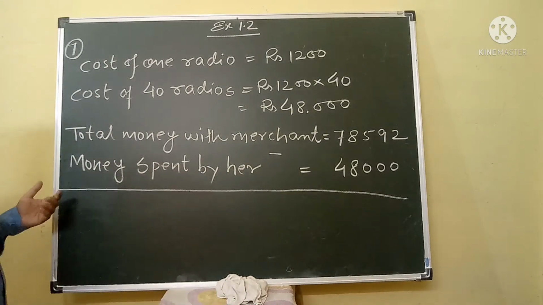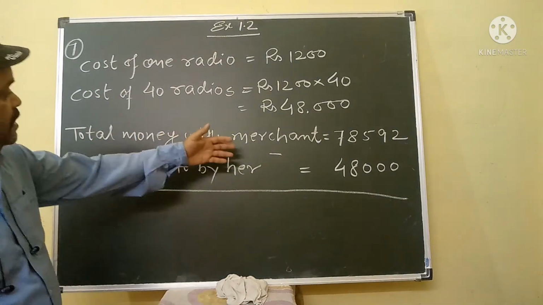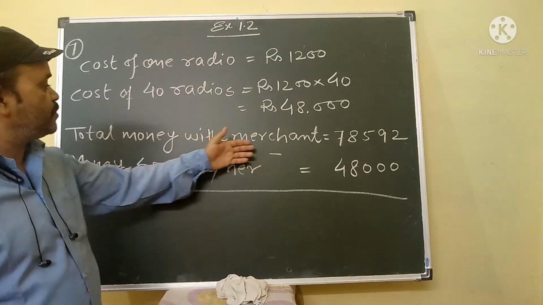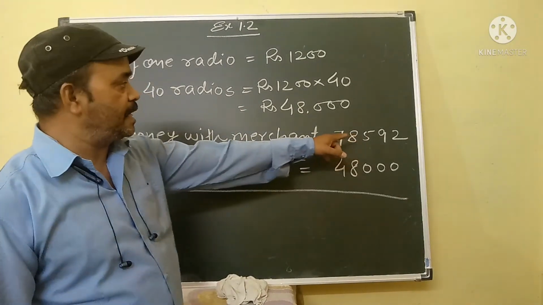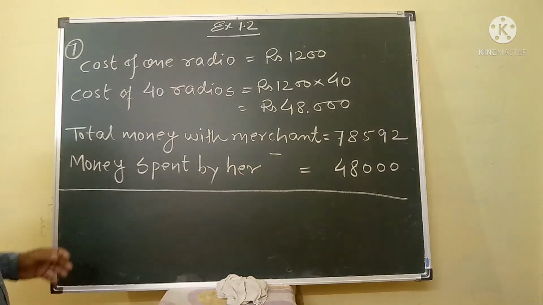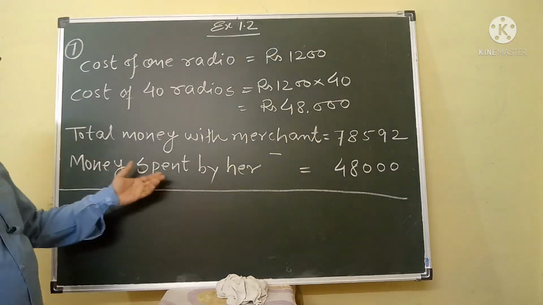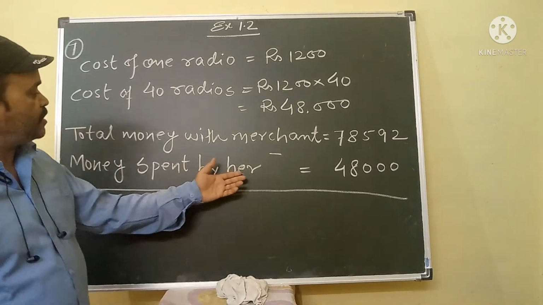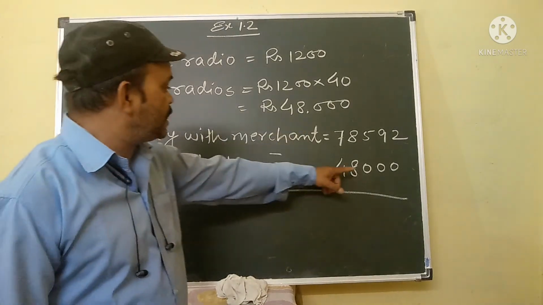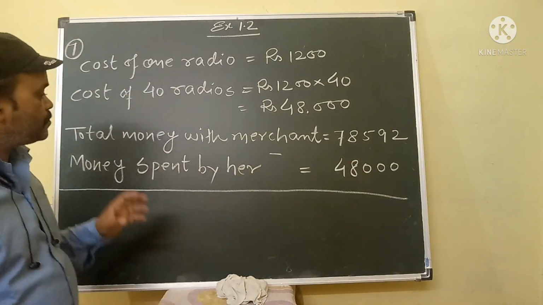Again in this question, total money with the merchant is 78,592. And money spent by the merchant is 48,000.